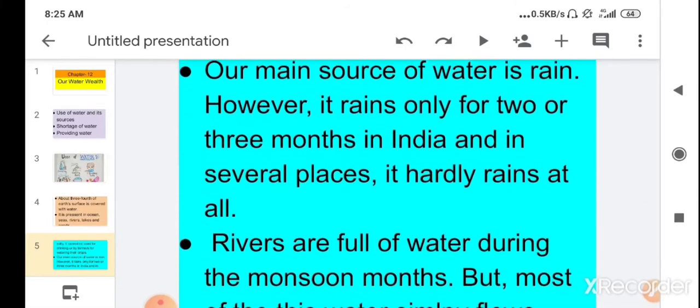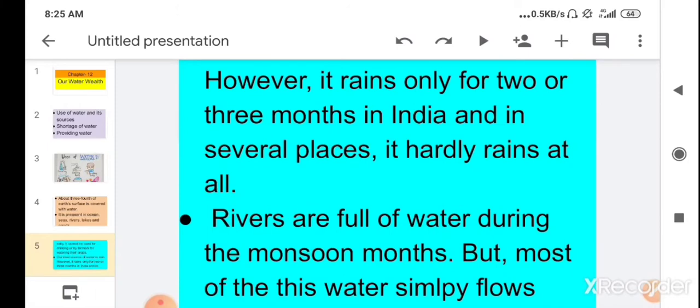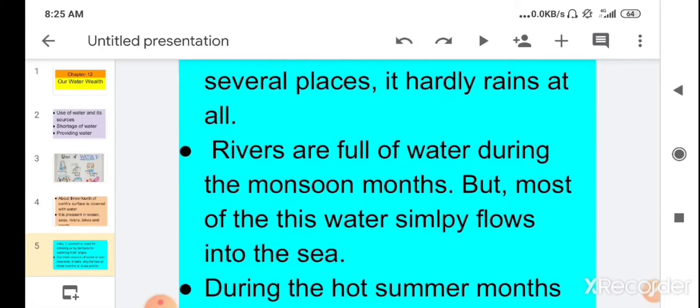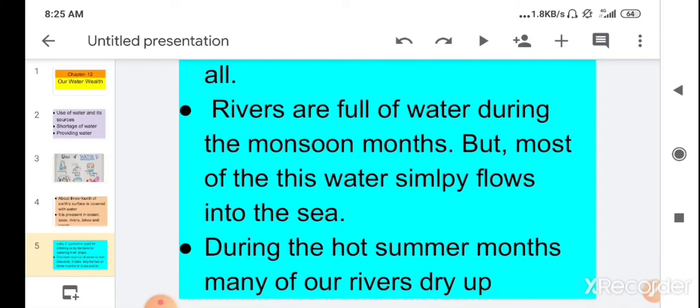The next reason is that rivers are full of water during the monsoon months, and such rivers are called monsoon rivers, but most of the water simply flows into the sea. If we are not using the water, the river water simply flows into the sea, and when it mixes with the sea, the water becomes salty. Then it is useless for us because we can't use that water for drinking and for farming.